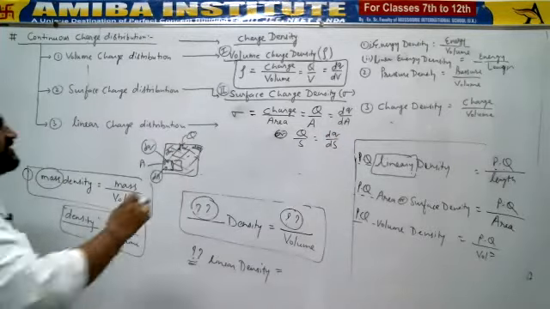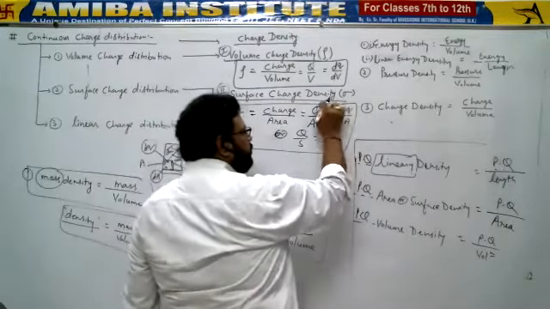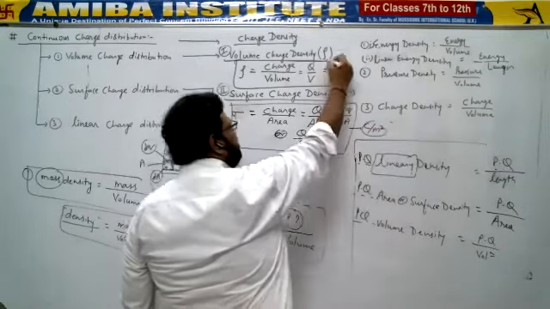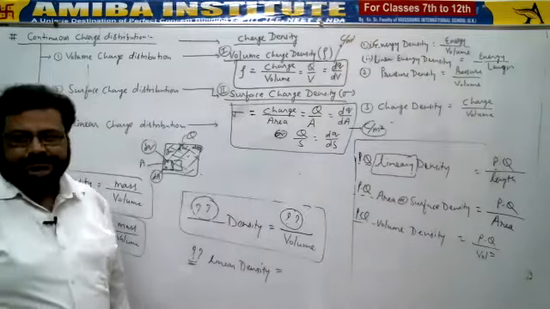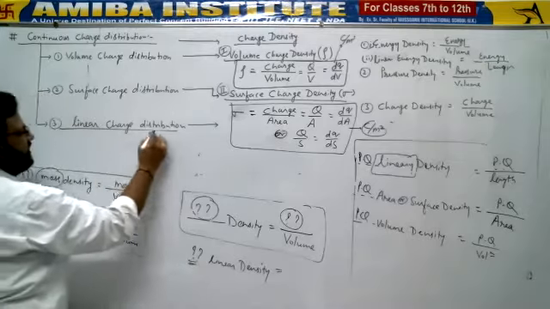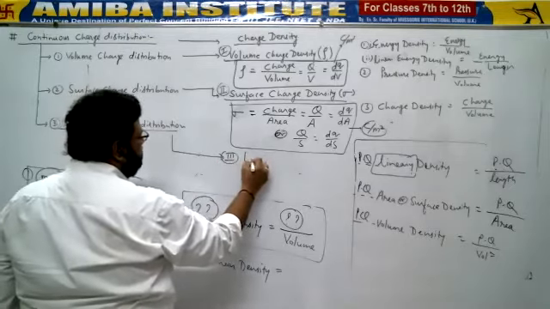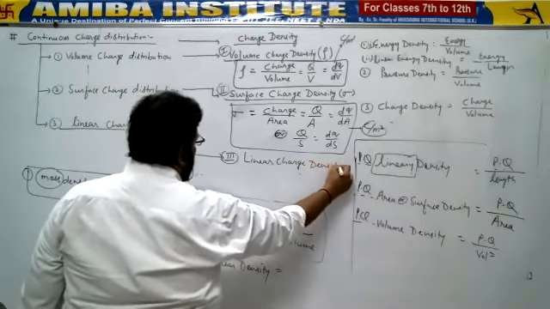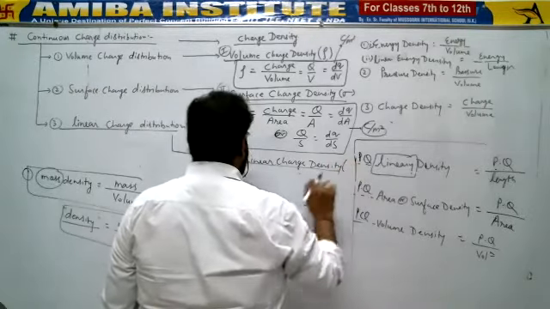So this is also the surface charge density, and clearly the SI unit of surface charge density should be Q upon A, coulomb per meter square. Volume charge density, SI unit should be coulomb per meter cube. Getting this? And finally, we have linear charge density, linear charge distribution. It will give us which charge density? The third type, linear charge density. What is the symbol for linear charge density?